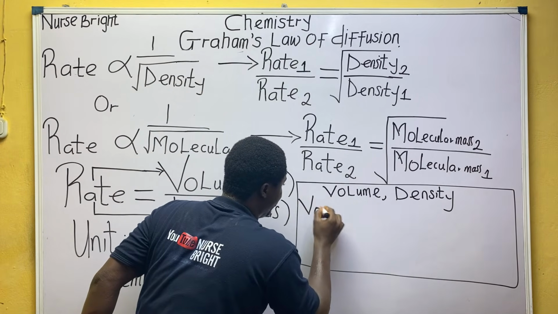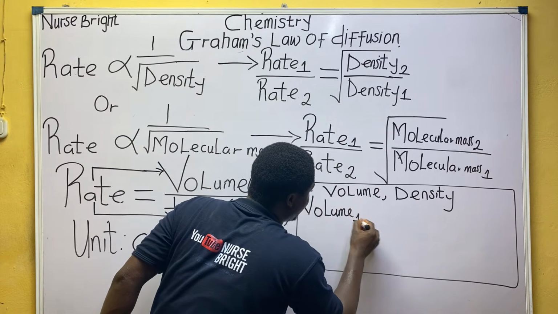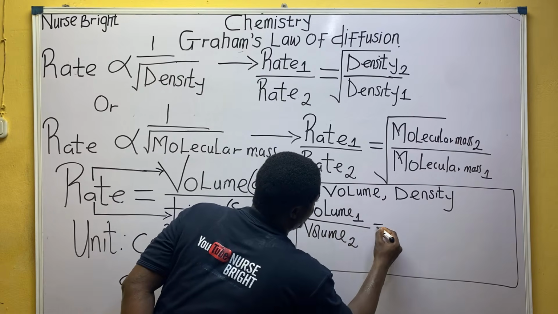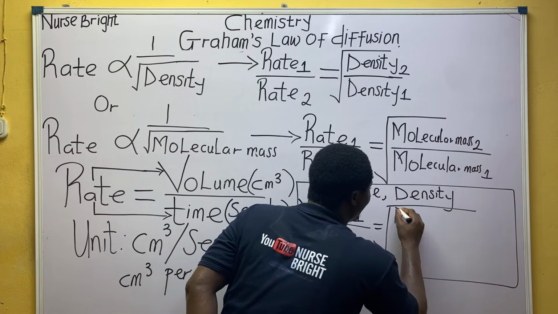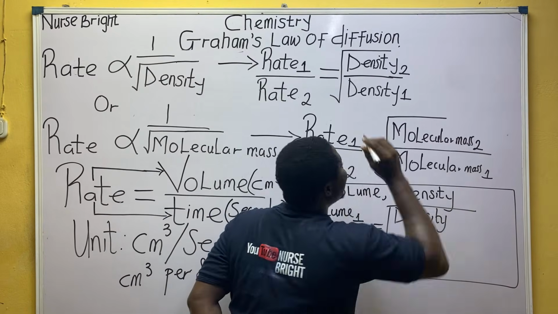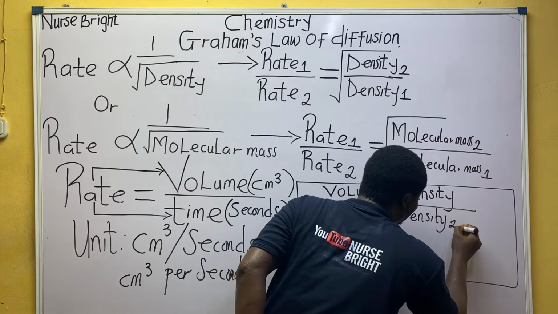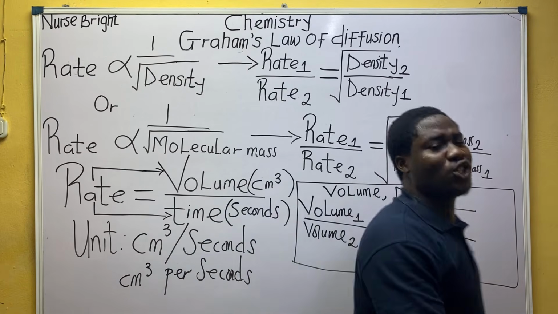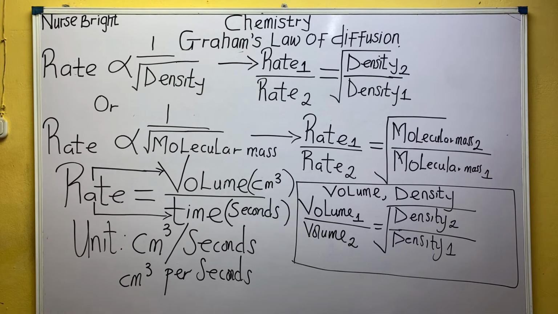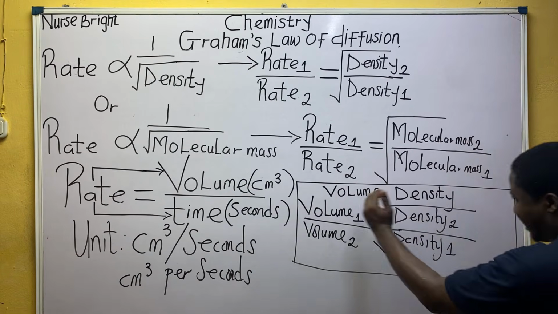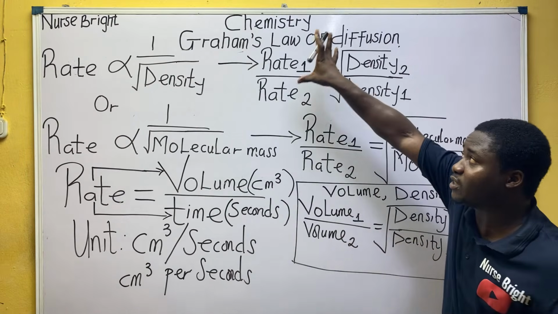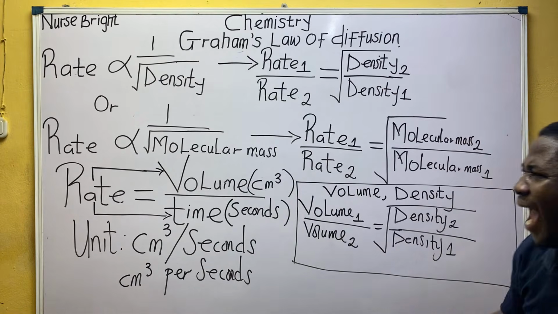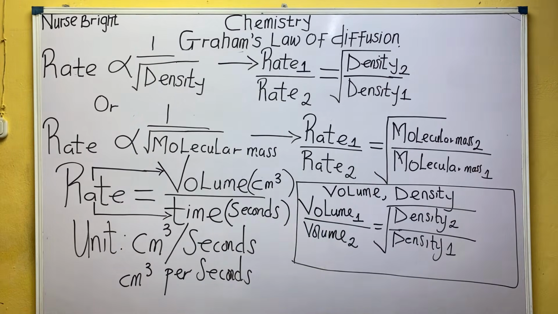So we'll come here and say volume 1. The way volume and density relate is volume 1 divided by volume 2 is equal to the square root of what, everybody? Density. Don't change this thing ever. Density 2 over what? Density 1. So in summary, how does volume relate with density? Exactly the way its mother related with density. That's how we're going to relate. Why? They are directly proportional.